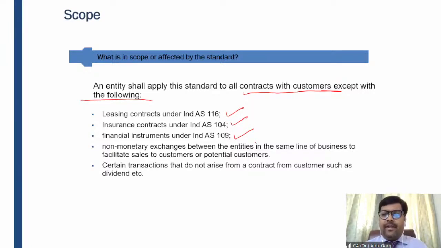And I have a friend, let's say, who is located in Bangalore, right? So I am selling some goods. Let's say I am in Delhi and I'm selling some goods, and my friend is in Bangalore and he is in the same line of business. He is also selling the same goods, right?